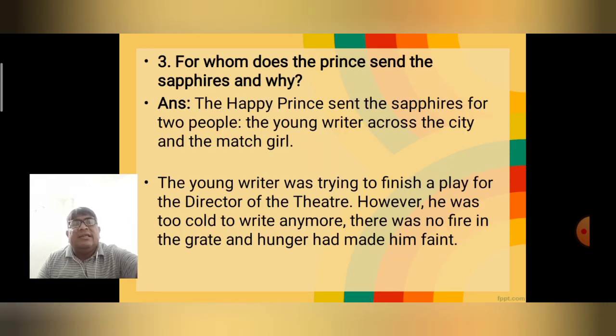Question number 3. For whom does the prince send the sapphires and why? The Happy Prince sent the sapphires for 2 people, the young writer across the city and the match girl. The young writer was trying to finish a play for the director of the theater. However, he was too cold to write anymore. There was no fire in the grate, and hunger made him faint.